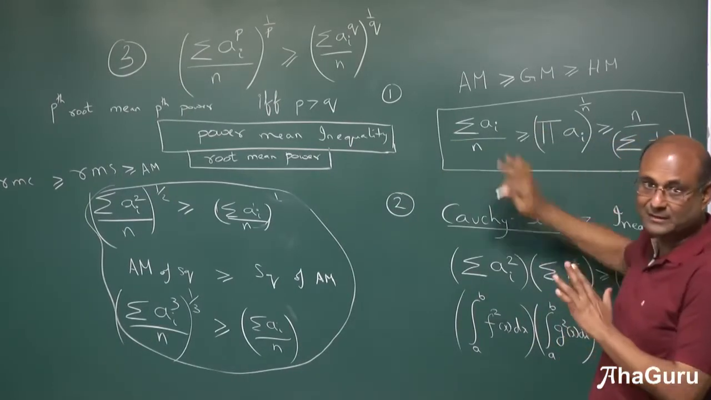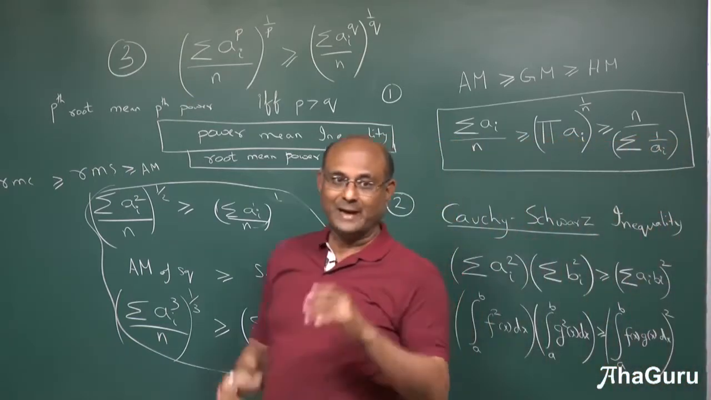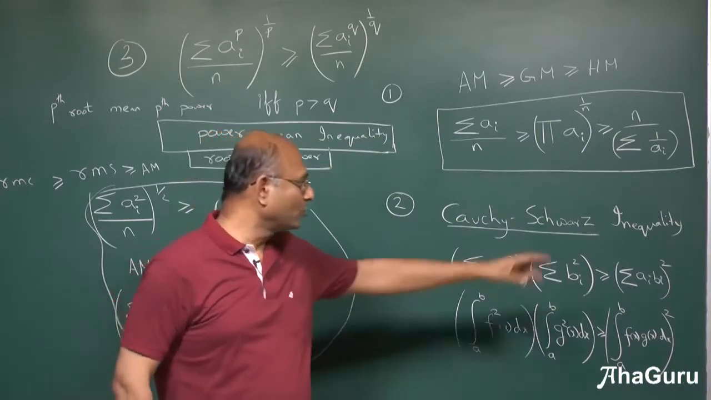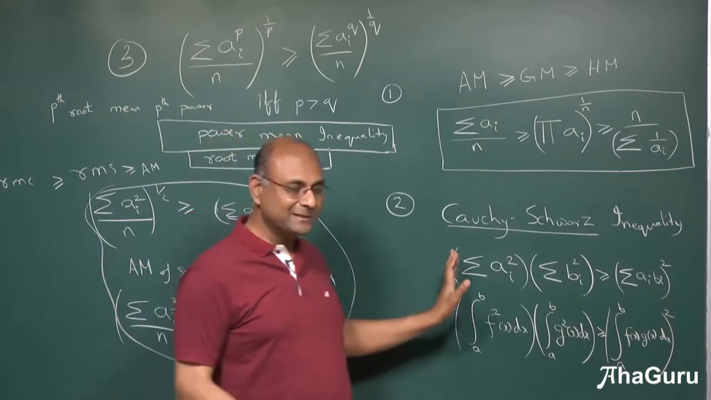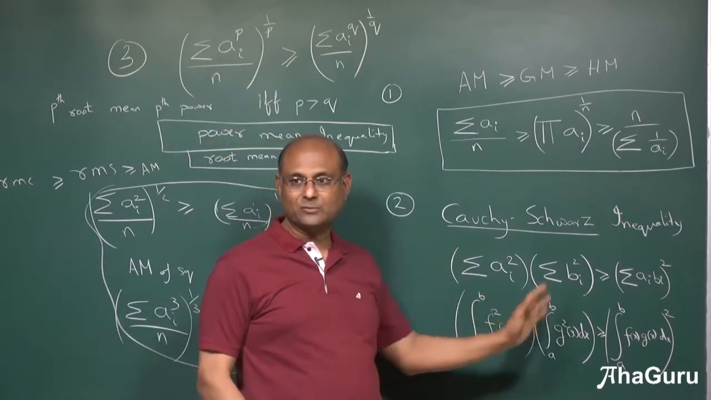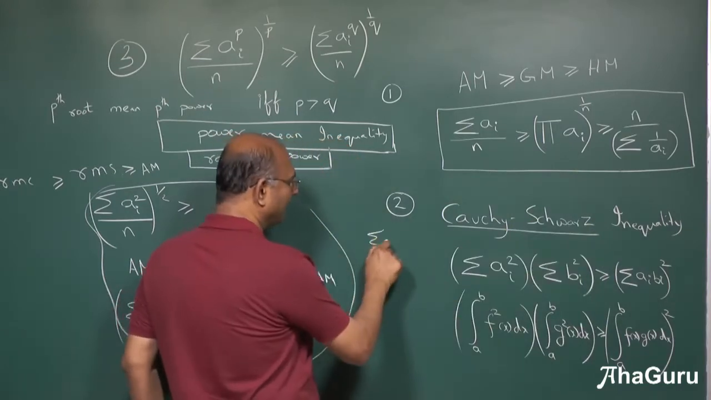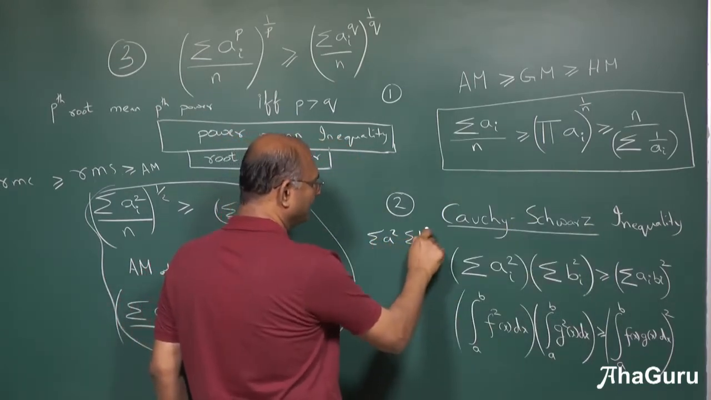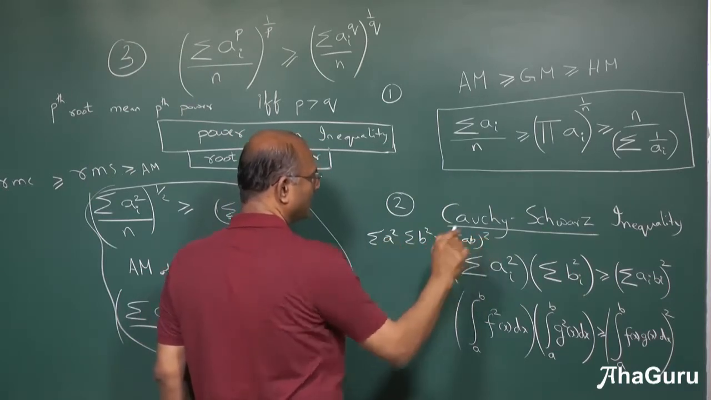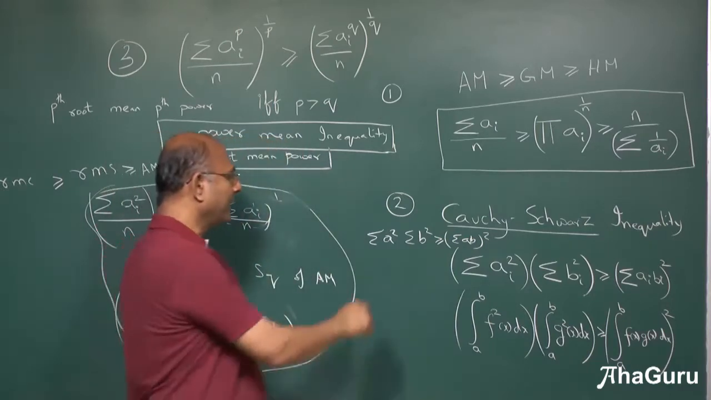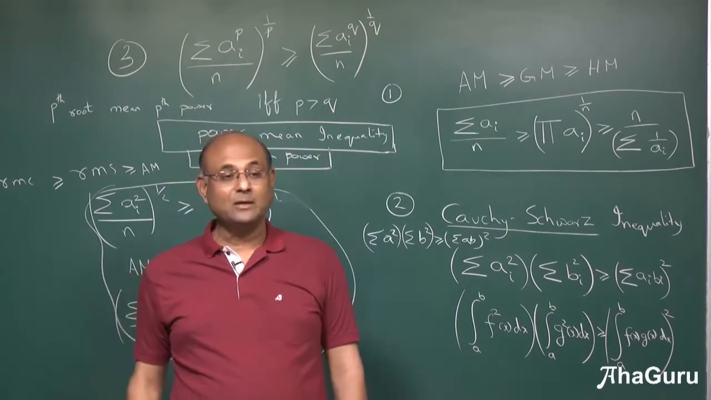This of course is well within your syllabus. Cauchy-Schwarz inequality, which is the dot product magnitude square is less than or equal to product of the magnitude squares, which is the same as saying sigma A square into sigma B square is greater than or equal to sigma AB whole square. So the way I write it is sigma A square into sigma B square is greater than or equal to sigma AB whole square.